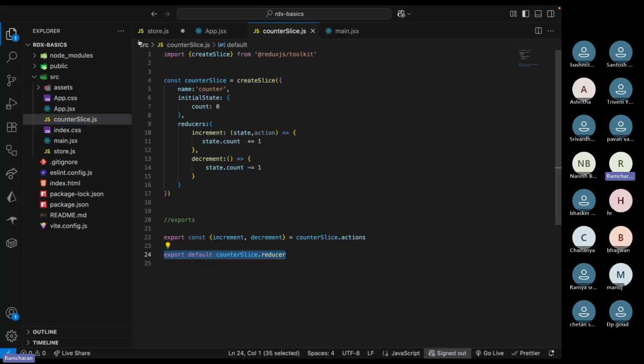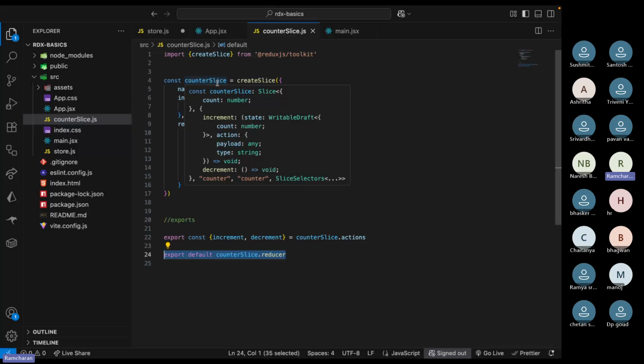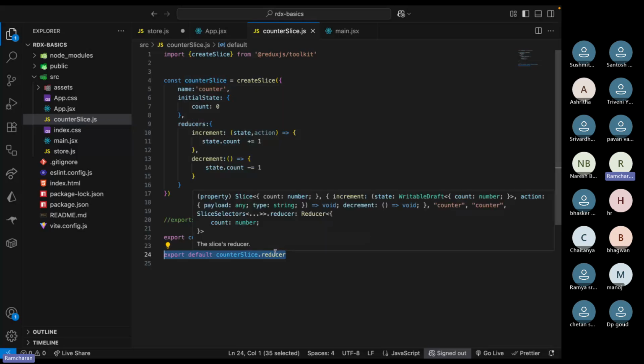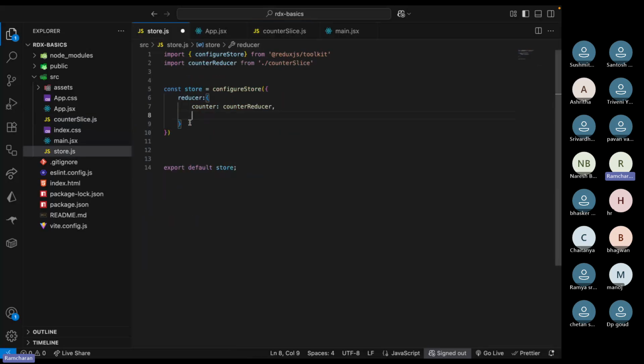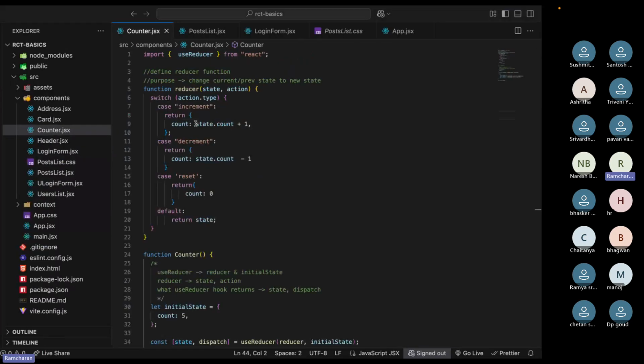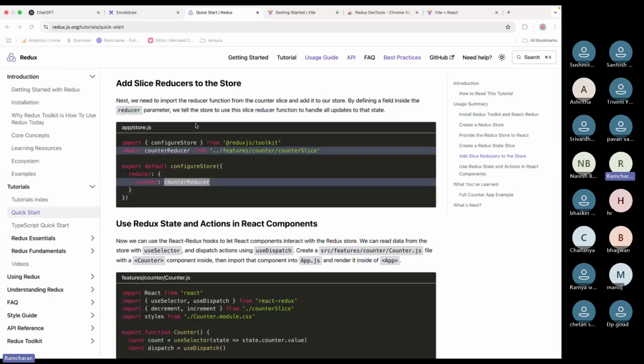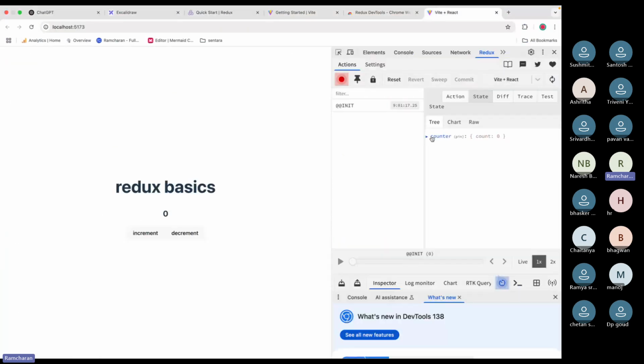If you have some other functionality like a user slice or authentication slice, you'll create a slice for everything. You export the reducer and that reducer you have to declare in this store. Once you declare it, now you will see the state here. This is Redux.